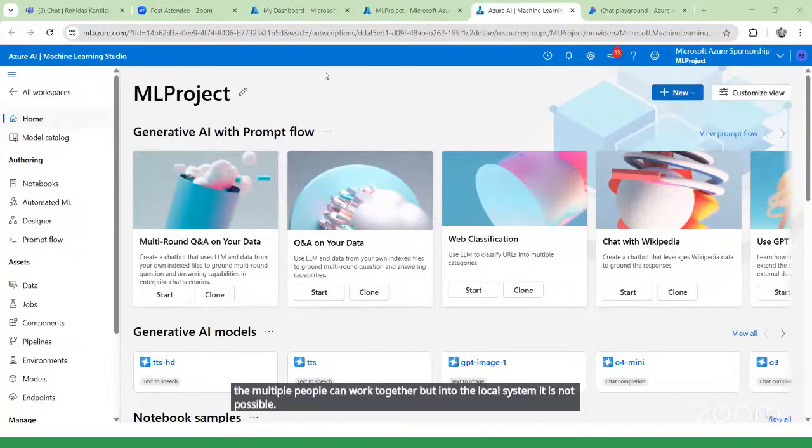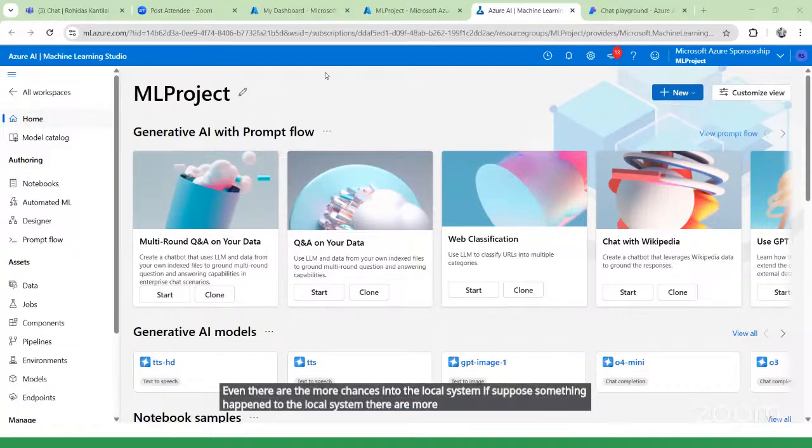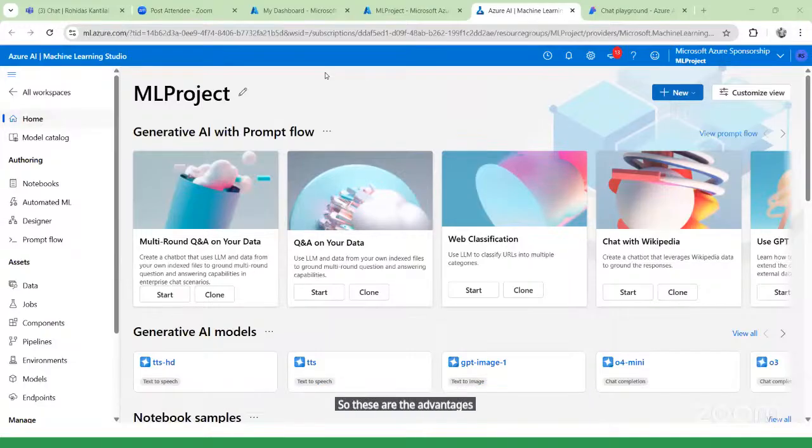Also, if something happens to the local system, there are more chances of losing our project. But on the cloud, there are no chances to lose your projects. If your system crashes, you can log into another system and access everything. So these are the advantages, and that's why we are using the notebook on the cloud.